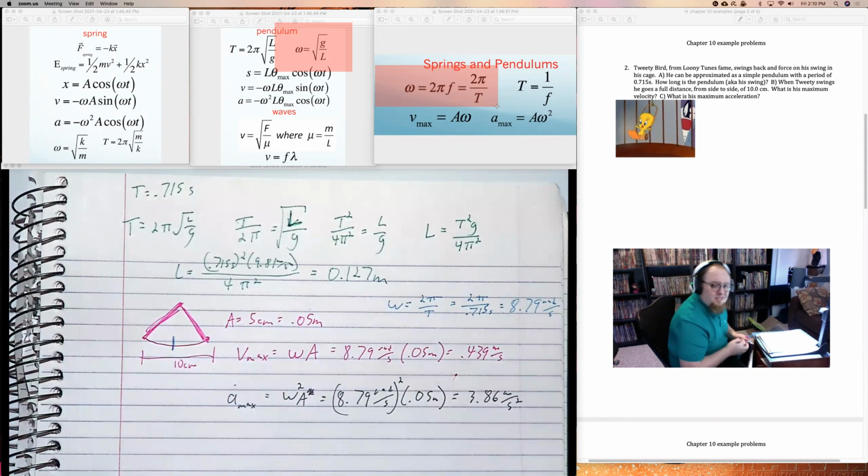Now you might notice this is basically exactly the same as the spring problem. Pendulums and springs are very similar. There's very little difference in the solving of the two different types of problems. Yeah, it's pretty straightforward. I could ask for some other things. I could ask for the frequency instead of angular frequency. I could talk about energy, but that's the general idea.